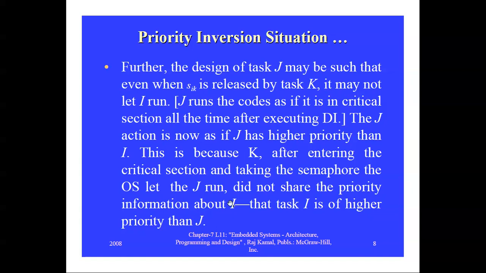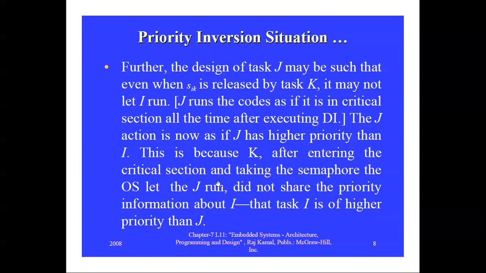J is now acting as the higher priority task, right? Actually, I has the higher priority, but J takes the higher priority than I.